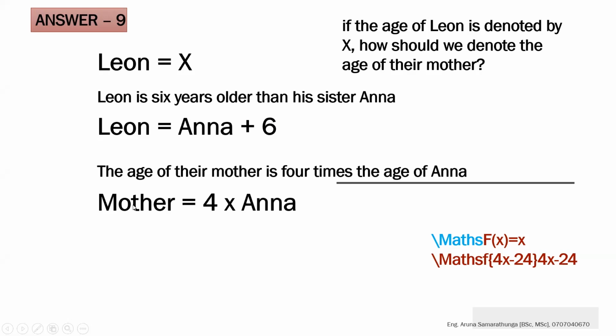The age of their mother is 4 times the age of Anna. So mother's age is 4 times the age of Anna. Okay, so what is the question? Now you have to remove this Anna.